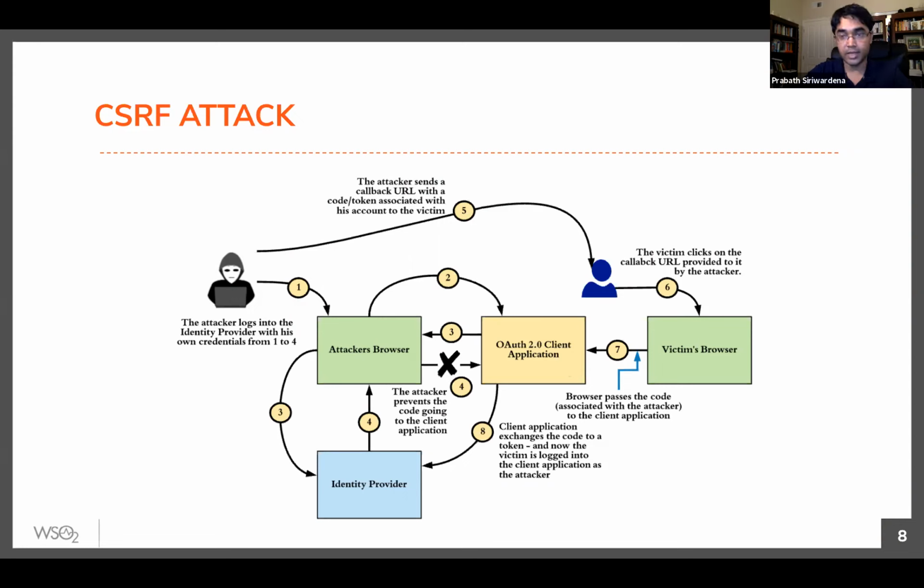There are other options, for example, PKCE or PXE, proof key for code exchange profile in OAuth. You can use the same to prevent these types of attacks. Once again, PXE was initially developed to protect against code interception attacks in native apps, but it's recommended for any app today, right? So ideally, if you use the authorization code grant type today, you must use PXE.